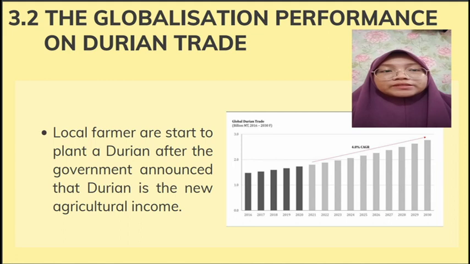I will continue this presentation to tell about the globalization performance on durian trade. At first, durian cultivation used to be a small-scale operation in Malaysia. The local farmers started to plant durian as the main crop after the government announced durian was highlighted as the new source of agricultural income. Based on the figure, you can see the increasing global trade of durians.